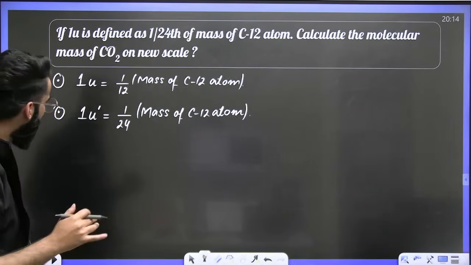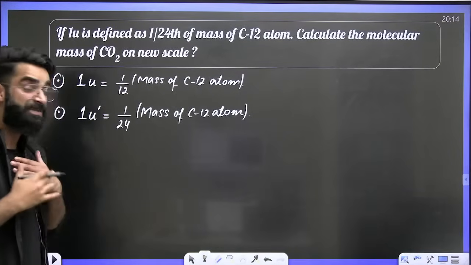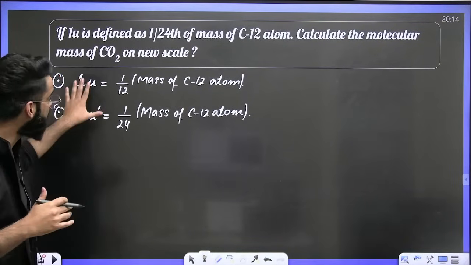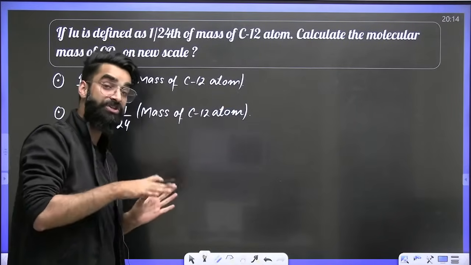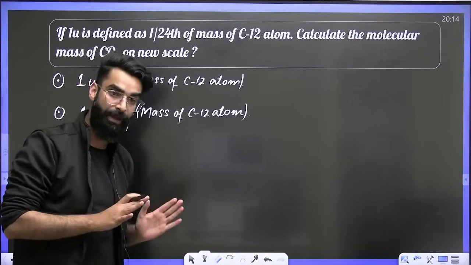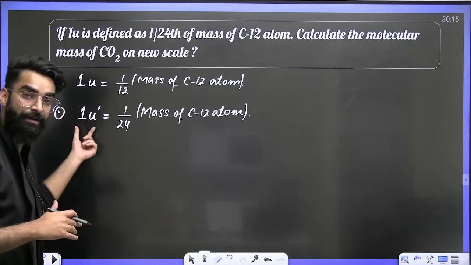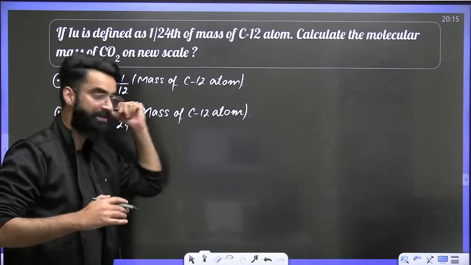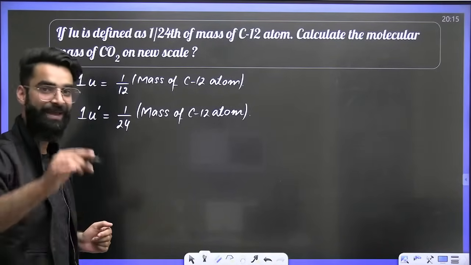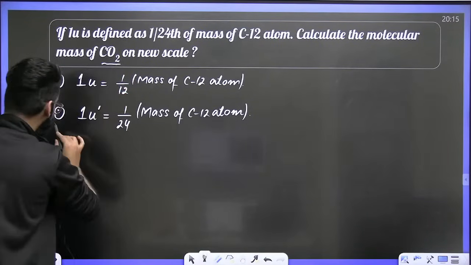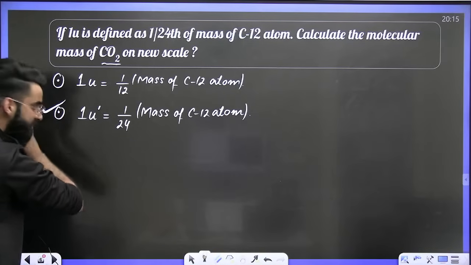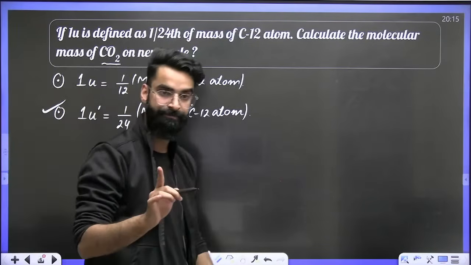Now, dear students, how to tackle this question? As per us, we know 1U is just 1/12th of the mass of a carbon atom. But as per the question, we have to define 1U as 1/24th of the mass of a carbon atom. What do I need to calculate? I need to calculate the molecular mass of carbon dioxide on this new scale, which is given as per the question.